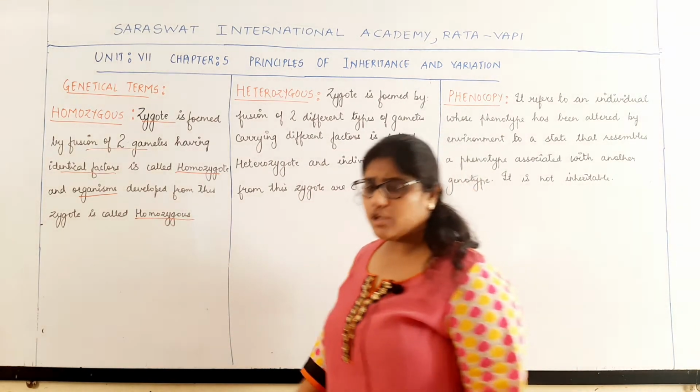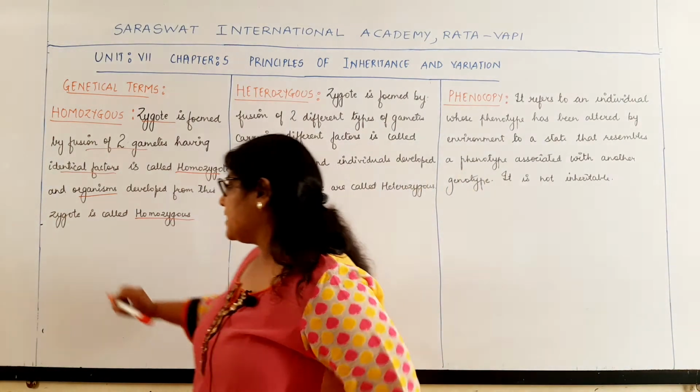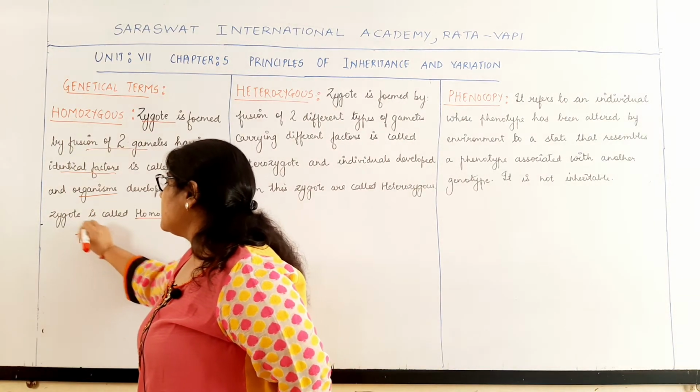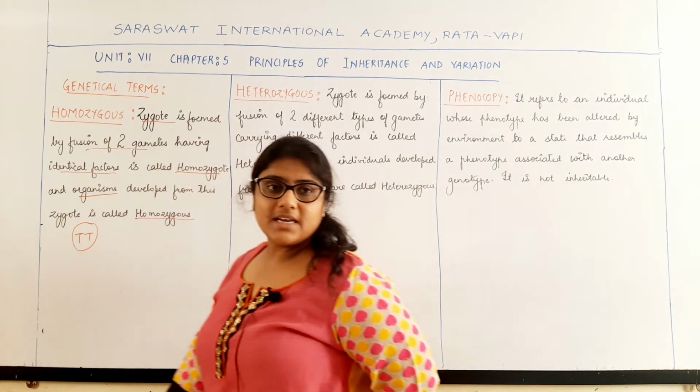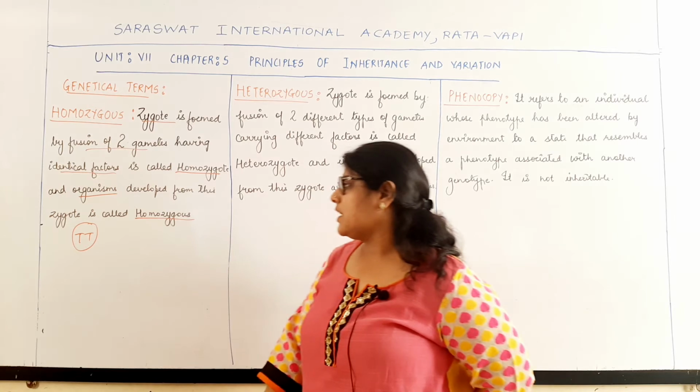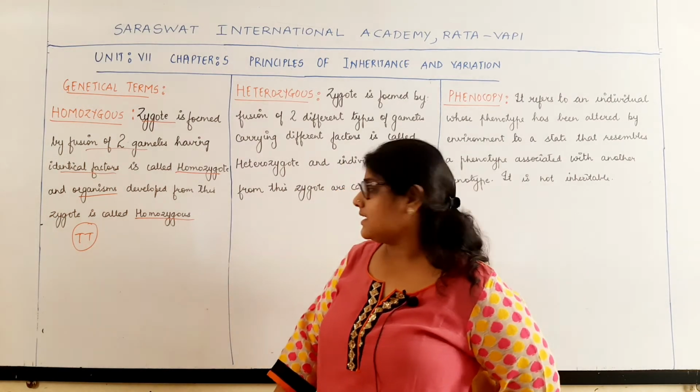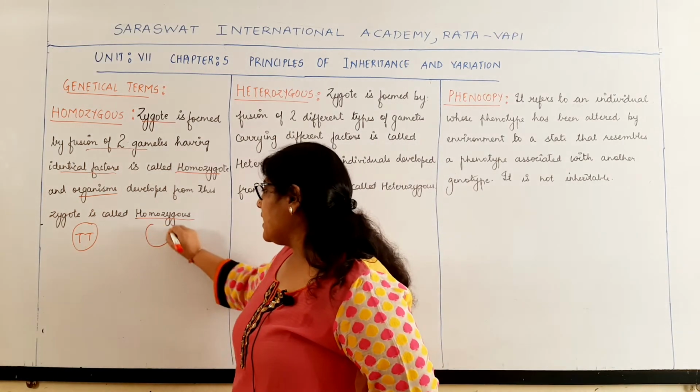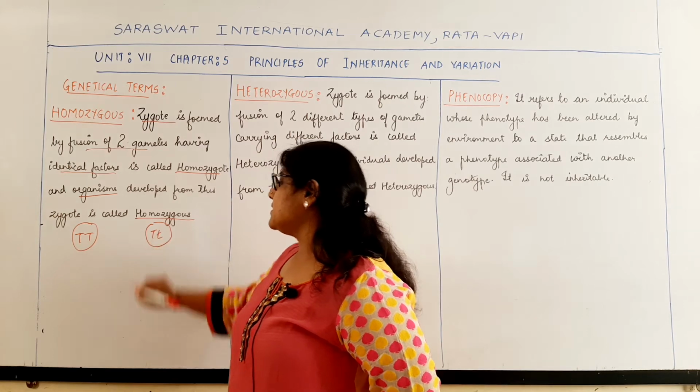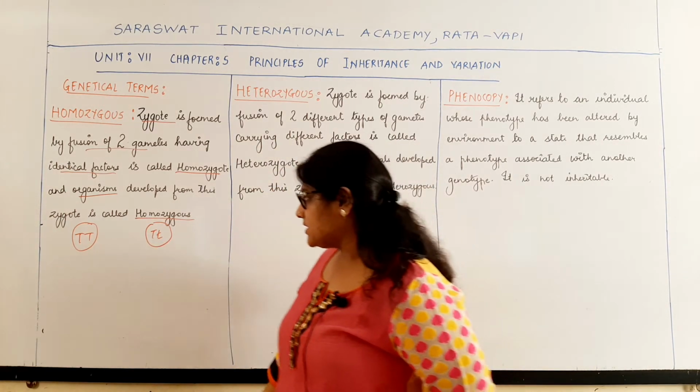As I told you, genes occur in pairs. Say for example, the father contains the gene for height, capital T, and the female has capital T, small t.